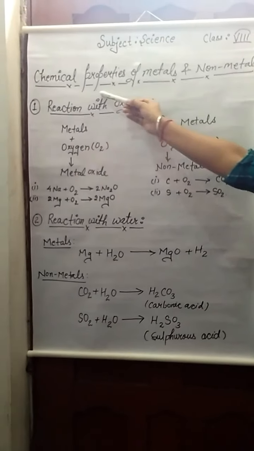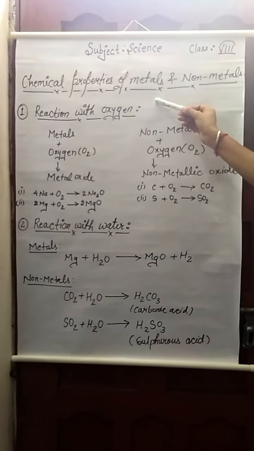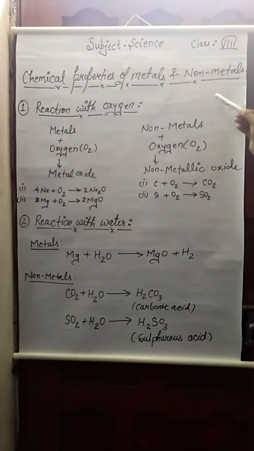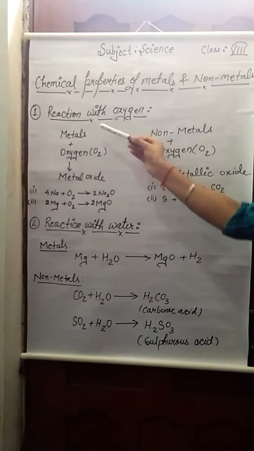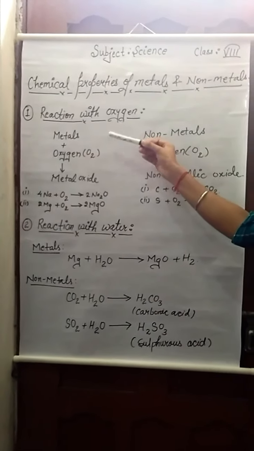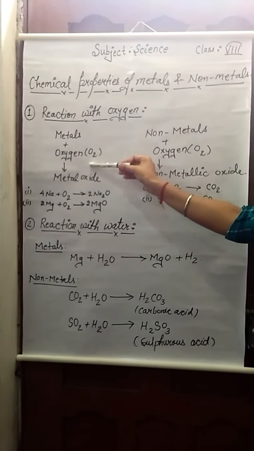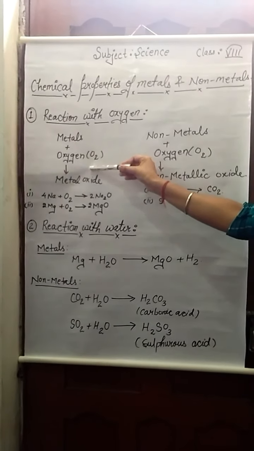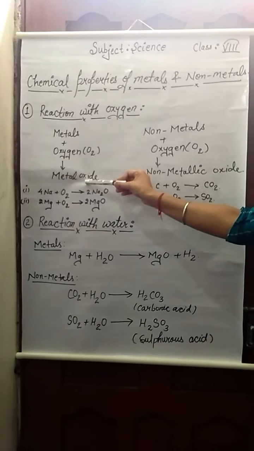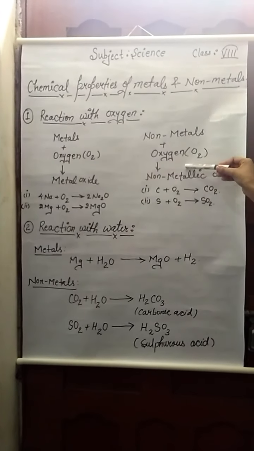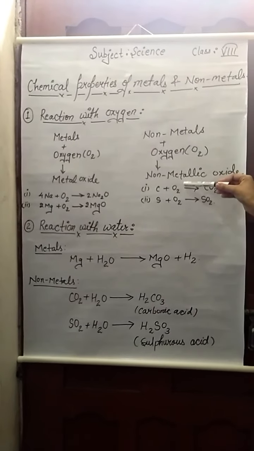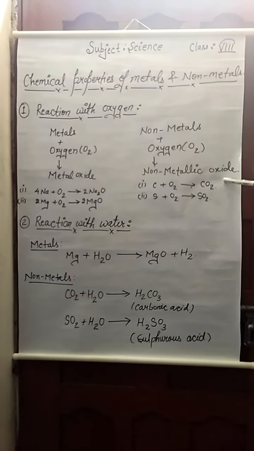Now I will explain chemical properties of metals and non-metals. First property is reaction with oxygen. When metal combines with oxygen it forms metal oxide. Same as non-metal, when combined with oxygen it forms non-metallic oxide.